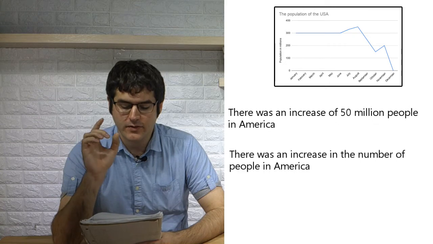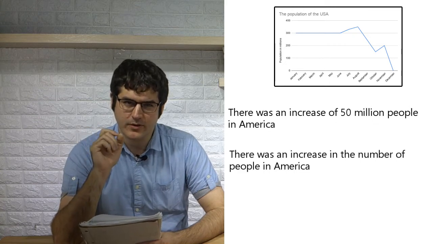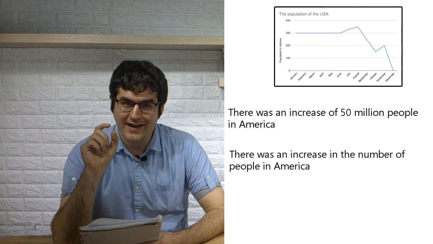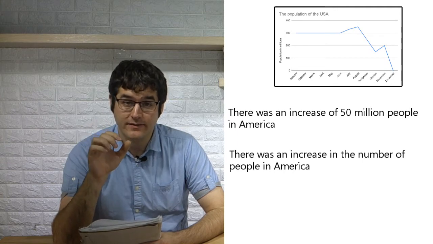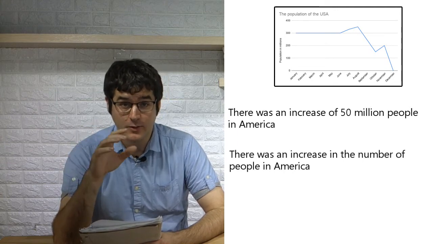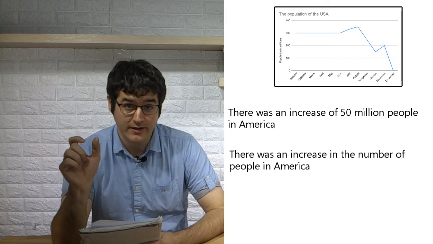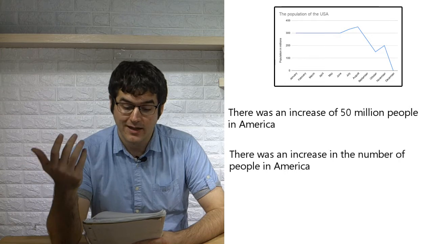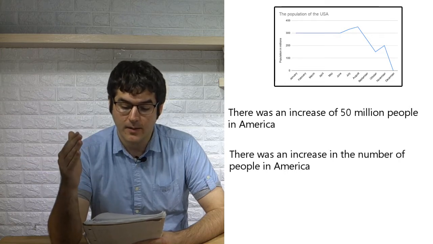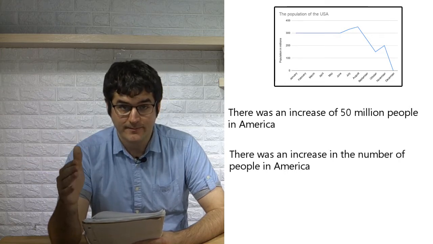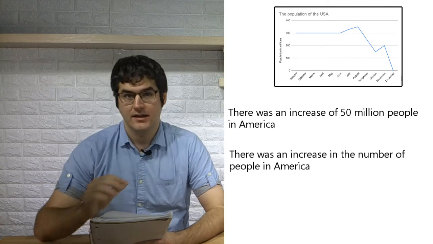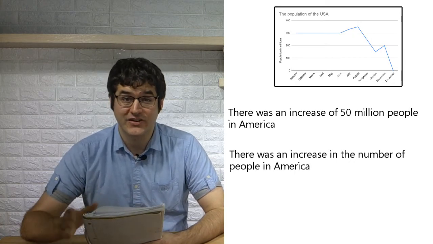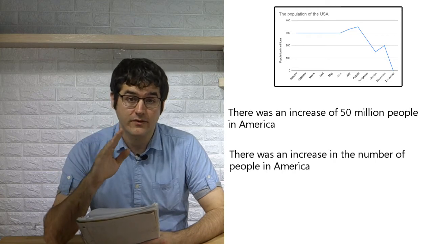Okay? Now, this one was really similar to another example. Yes. This one has the noun. There was an increase. Increase is a noun here. In the first example for this graph, we used it as a verb. The number of people in America increased. Increased is a verb. Yes, a lot of the time you can use the noun or the verb.